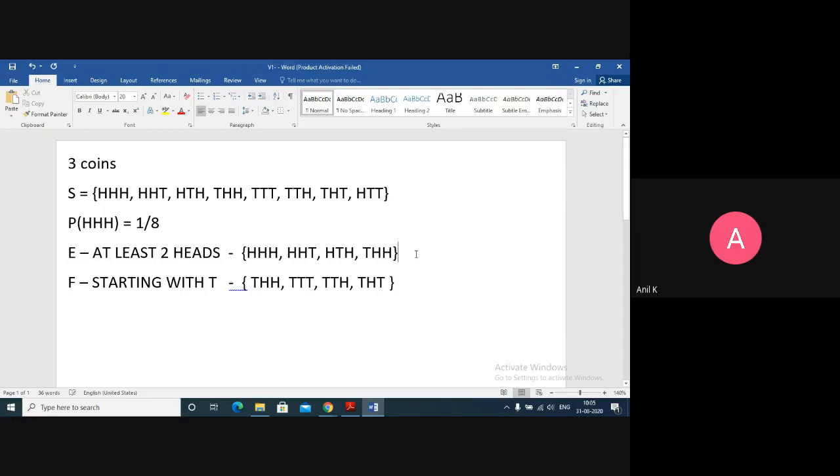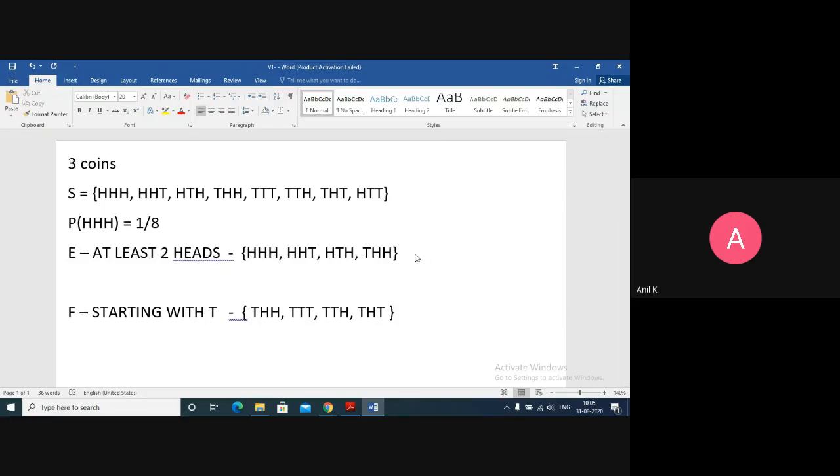What about the probability of at least 2 heads, that is, the probability of E? There are 4 items in the sample space of event E. So the probability of E will be 4 upon 8, which equals 1 upon 2.